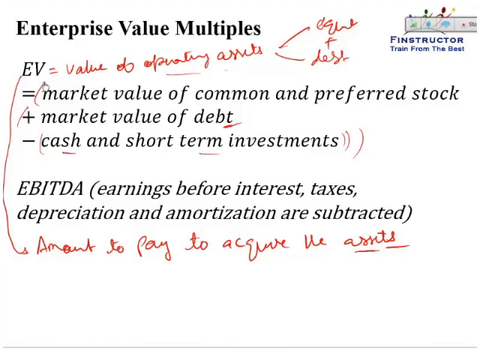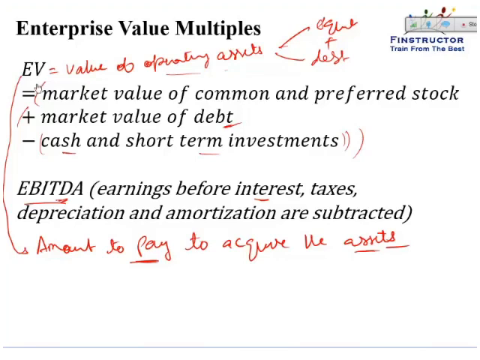Now, if an asset has a high enterprise value, that is, you have to pay a lot of money to acquire the asset, should it also commensurately generate a high return? Yes, it should. So what is the return that the asset generates? The asset gives us an earnings before interest, taxes, depreciation and amortization, or an EBITDA. So this is the earnings generated by the asset before any interest is paid to the debt holders or before any depreciation or taxes are subtracted.